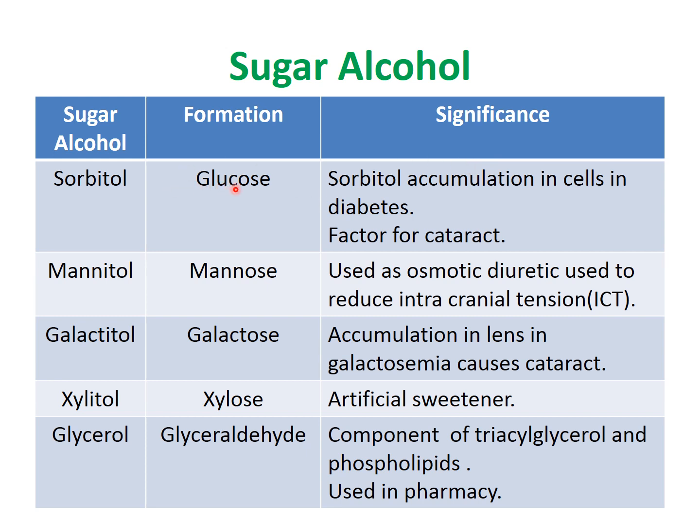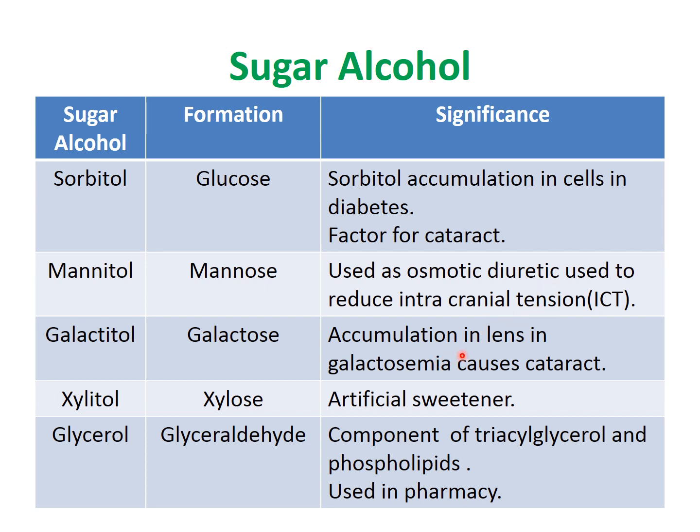So what is their significance? These sugar alcohols have significance. Sorbitol accumulates in cells in diabetes. In diabetes, around the eye lens a white ring is formed, which is accumulation of sorbitol. Mannitol is used as an osmotic diuretic, to reduce cranial tension.